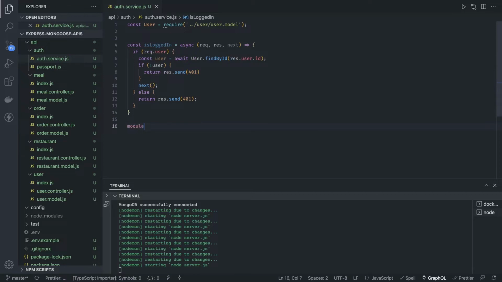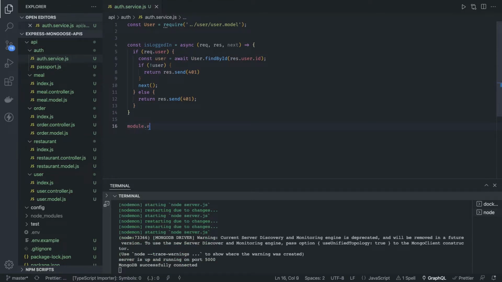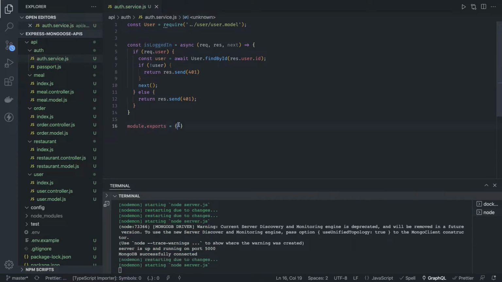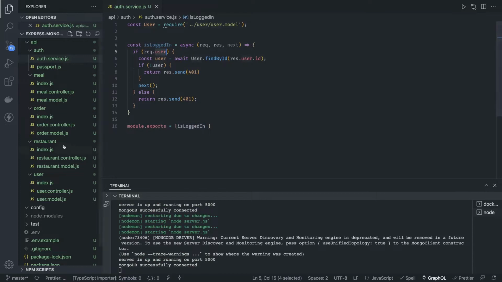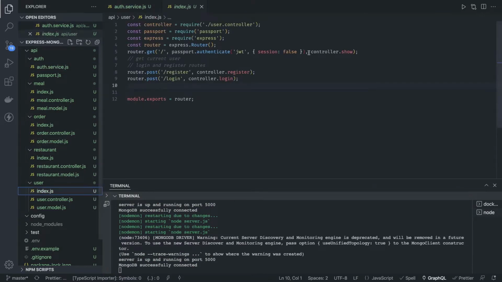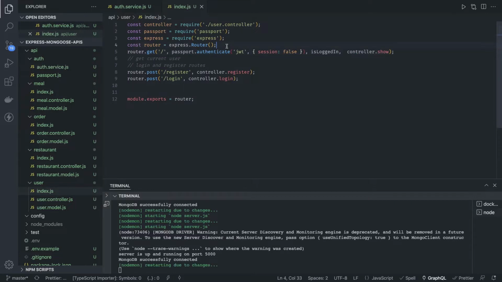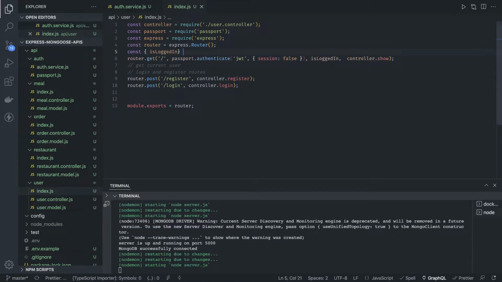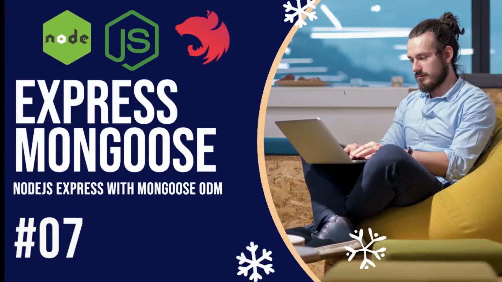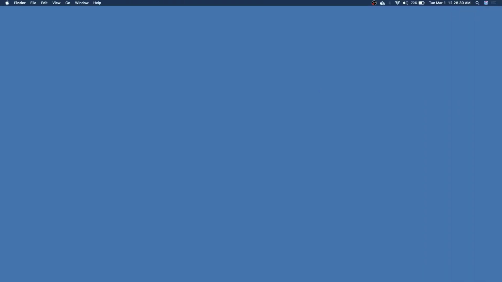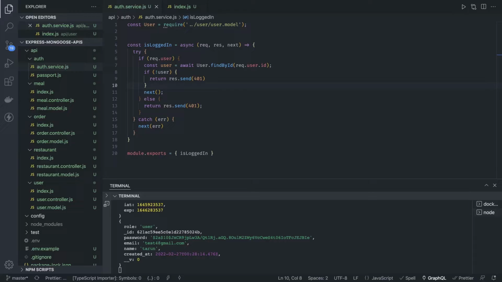And here I can do module.exports and send this object isLoggedIn, and I should be able to use this isLoggedIn middleware anywhere else. Let's say I wanted to use this middleware here, so I can just use isLoggedIn, and I have to import it: const isLoggedIn from require middleware. What it is doing is just checking that the request.user object is there, then we are good. Otherwise I will send a 401.